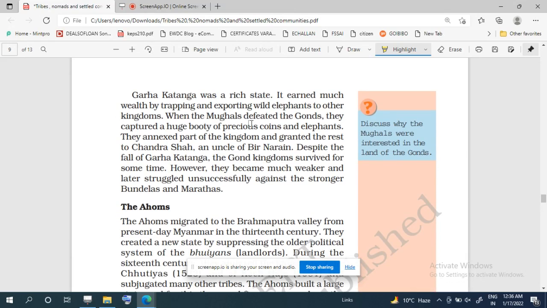So in this way we see that Garha Katanga was a rich state. It earned so much wealth by trapping and exporting wild elephants to other kingdoms. That was the source of income for Garha Katanga. And when the Mughals defeated the Gonds, they captured a huge booty of precious coins and elephants. And not only this, the Mughals annexed some part of the kingdom and granted the rest of it to Chandra Shah.